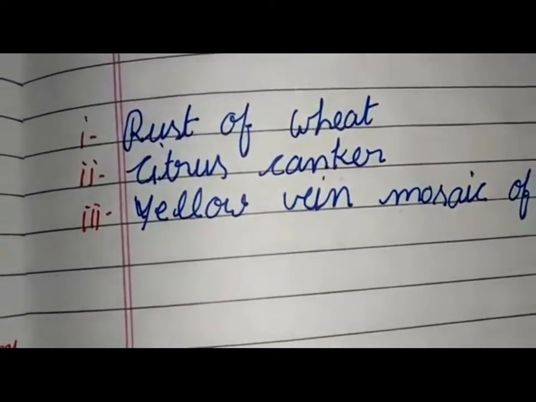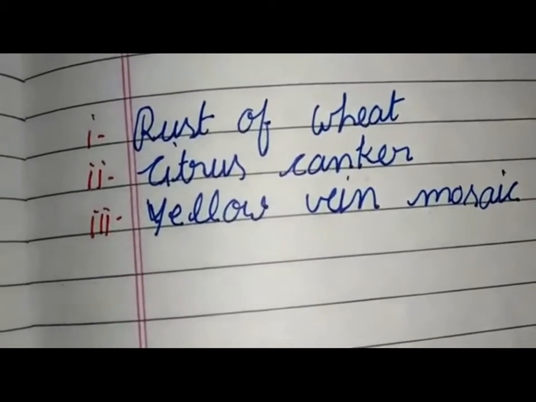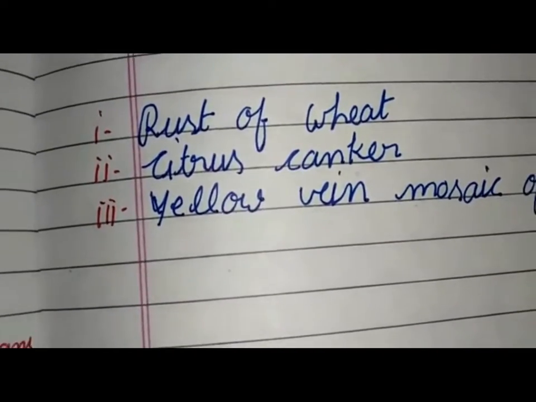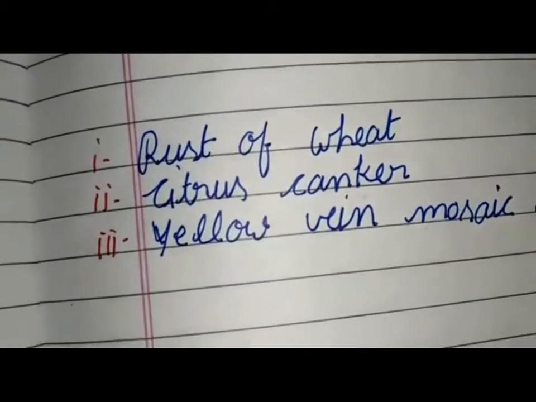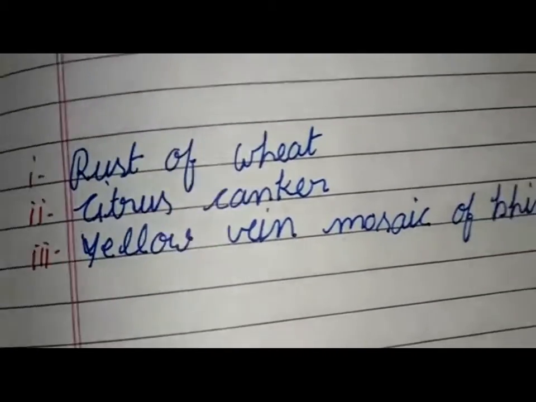First, rust of wheat is caused by fungi. Second, citrus canker is caused by bacteria. And last, yellow vein mosaic of bhindi is caused by virus.